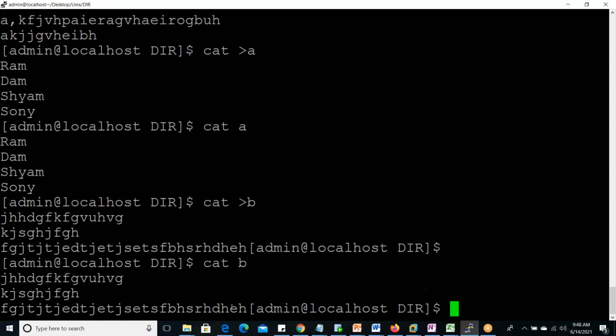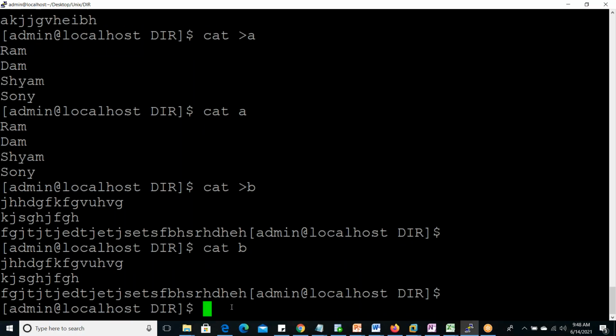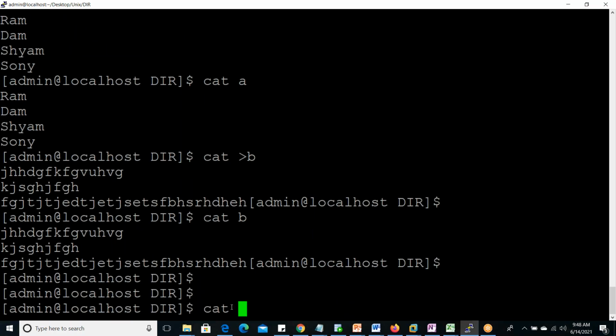Cat D. These are the contents. Okay, so in the same line we can delete, but in another line we cannot delete. And another thing, using this cat command, at a time only one file we can create, A or B or anything. We cannot create more than one file. That is also one demerit here in cat.